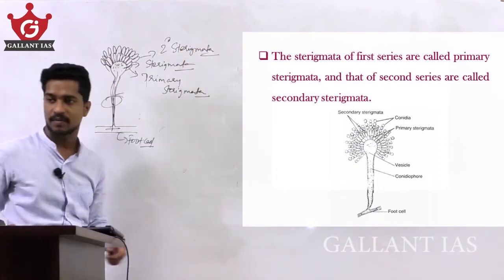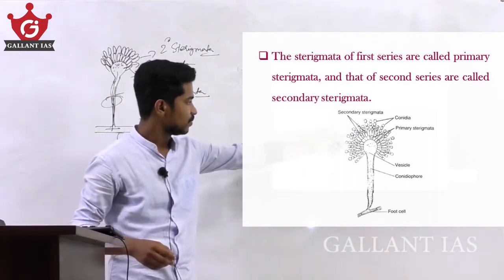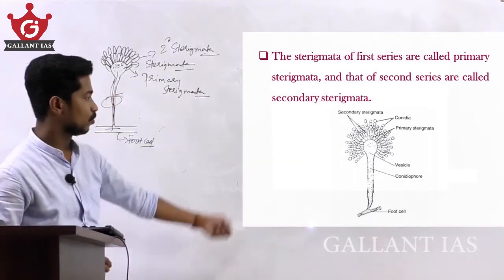Here you can see the primary and the secondary sterigmata.